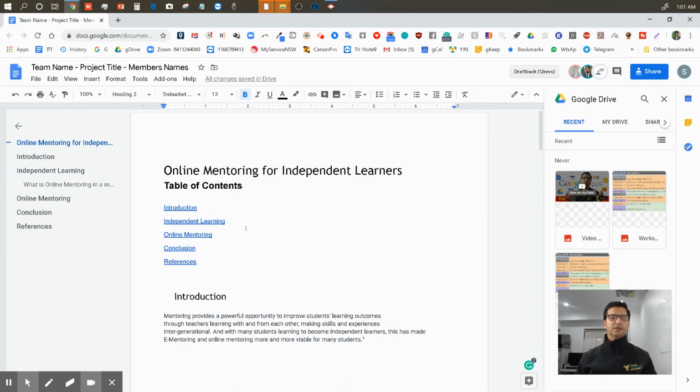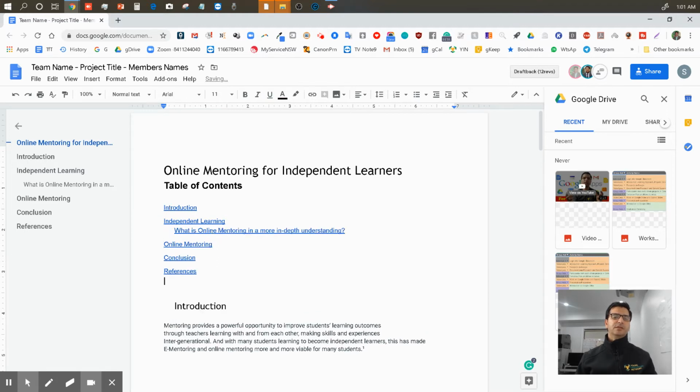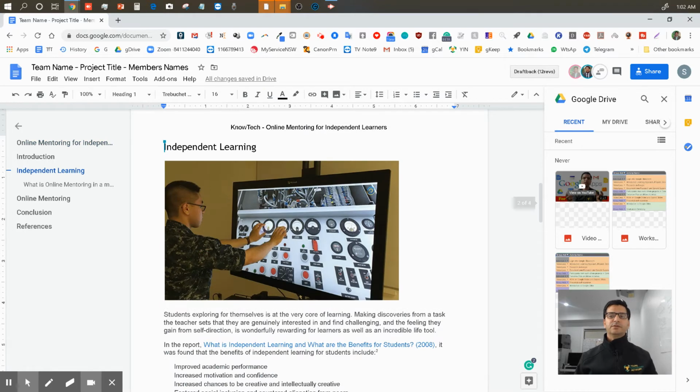Oh, it's not there. It should be there in the table of contents because you need to refresh it. You do the refresh right at the end before submit. Can you see that? And the good thing is you can also use a document outline. You can do it like this as well.